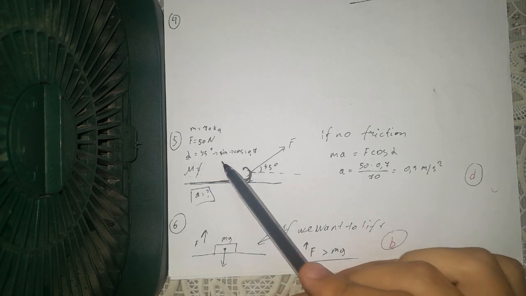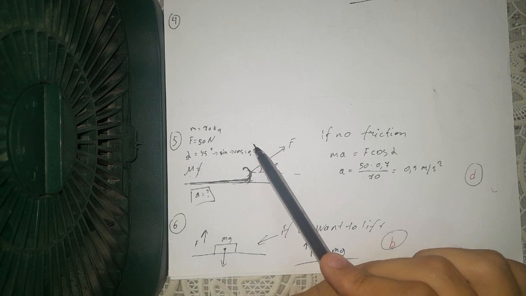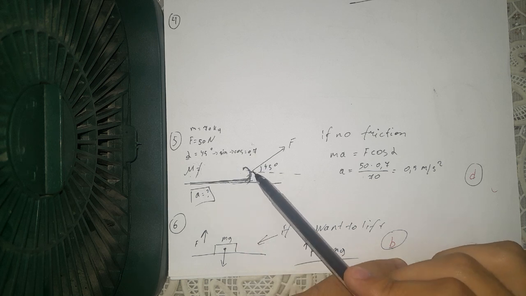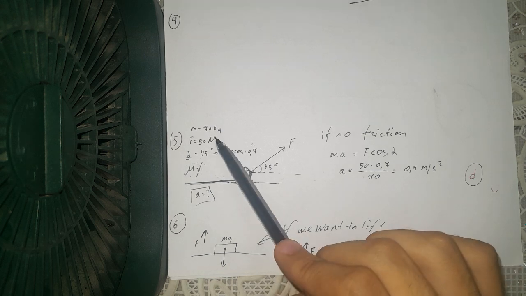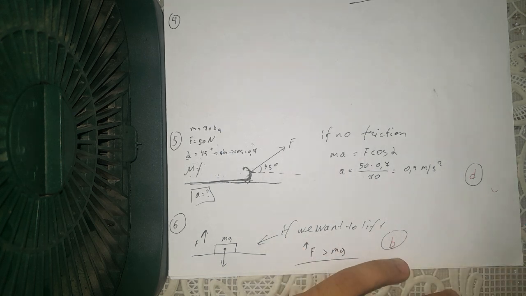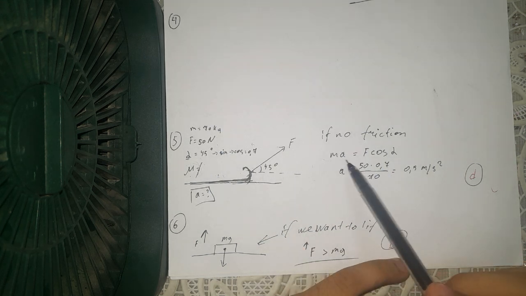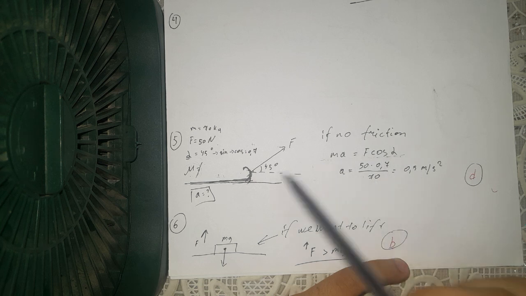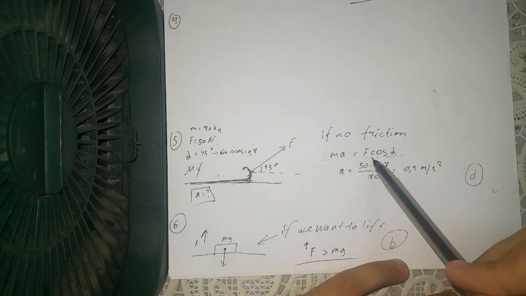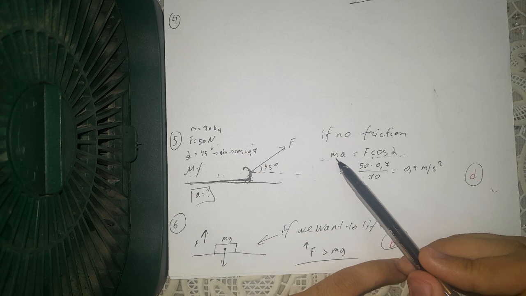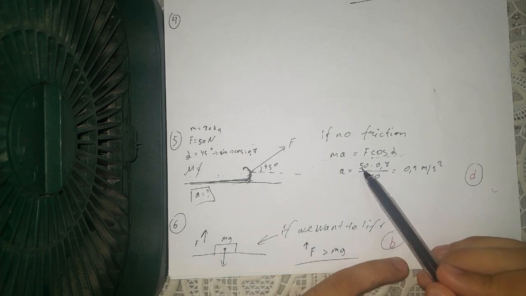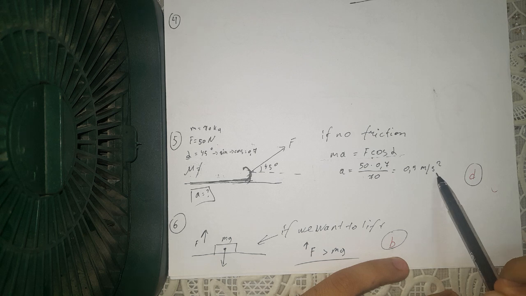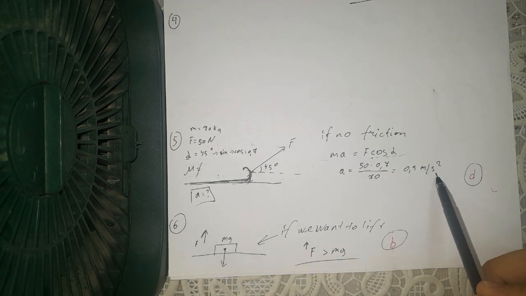45 degree or sinus or cosinus of 0.7. So we are pulling this in 50 newton. The mass of this is 70 kilogram. So if no friction, the acceleration equals to the acting force multiplied by cosinus. So we are dividing by mass 70, and acceleration equals to 0.5 meter divided by second squared. The correct answer is D.